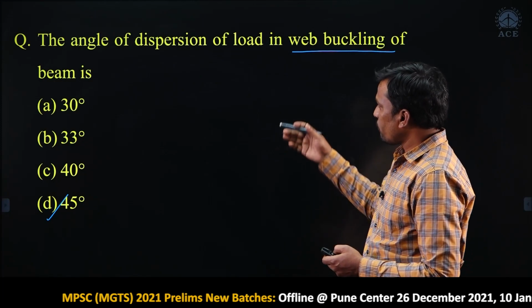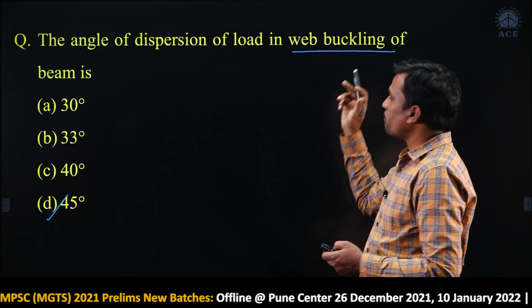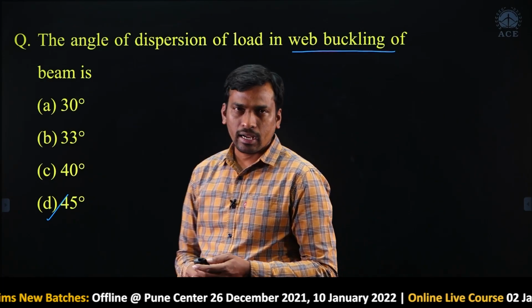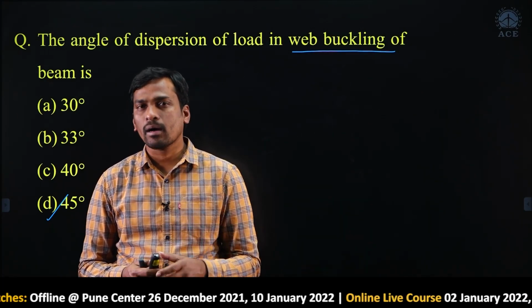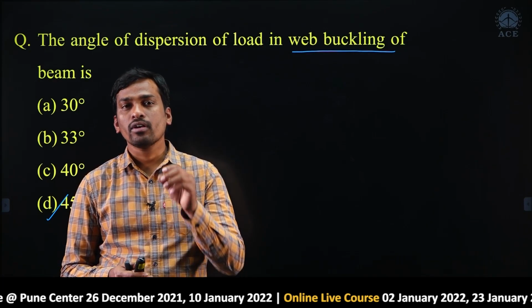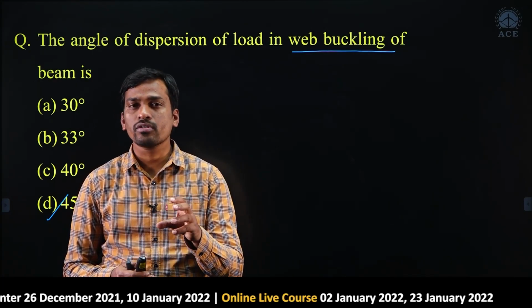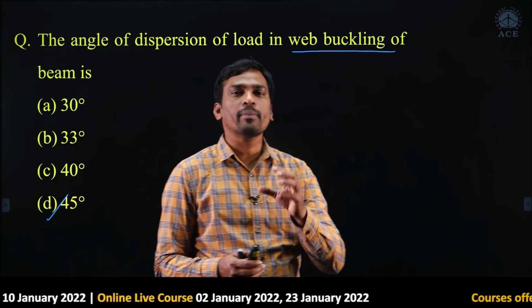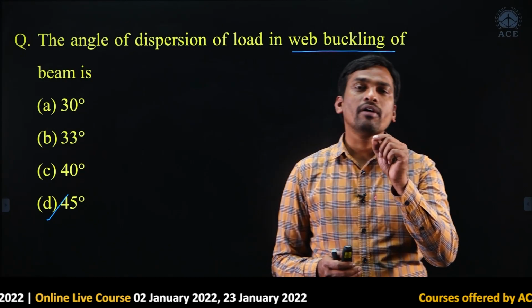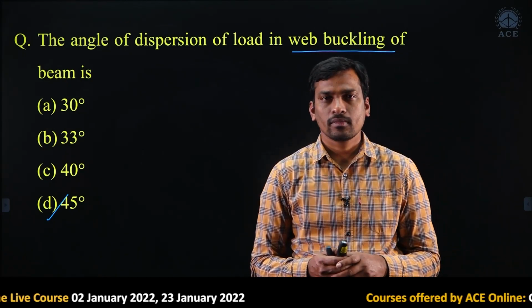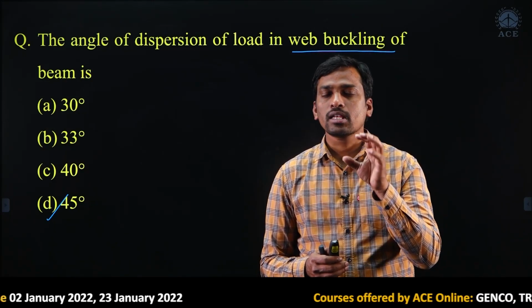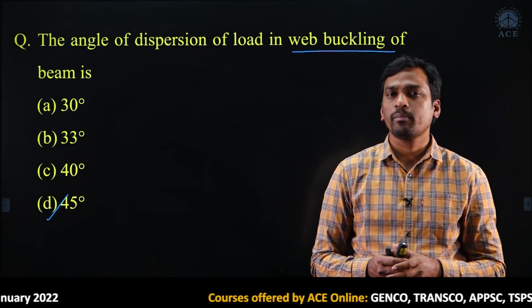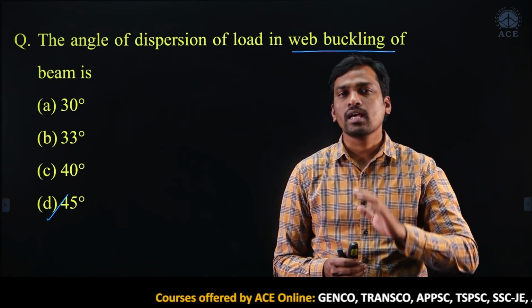So, here first I will give the definition of web buckling. Web buckling will occur due to diagonal compression, because of shear force. Because of shear force there is a diagonal compression, and because of diagonal compression the web of the member will buckle. Students, buckling will always occur due to compressive forces only, please, not due to tensile forces.